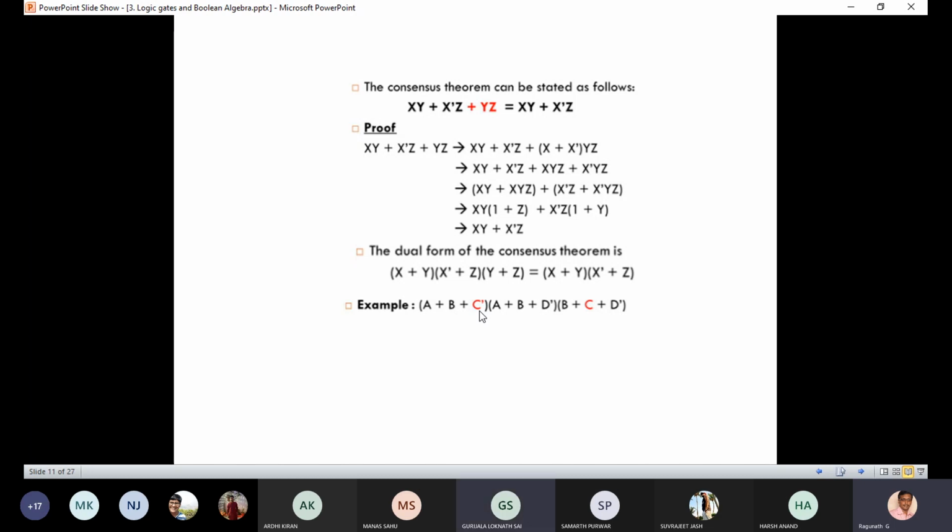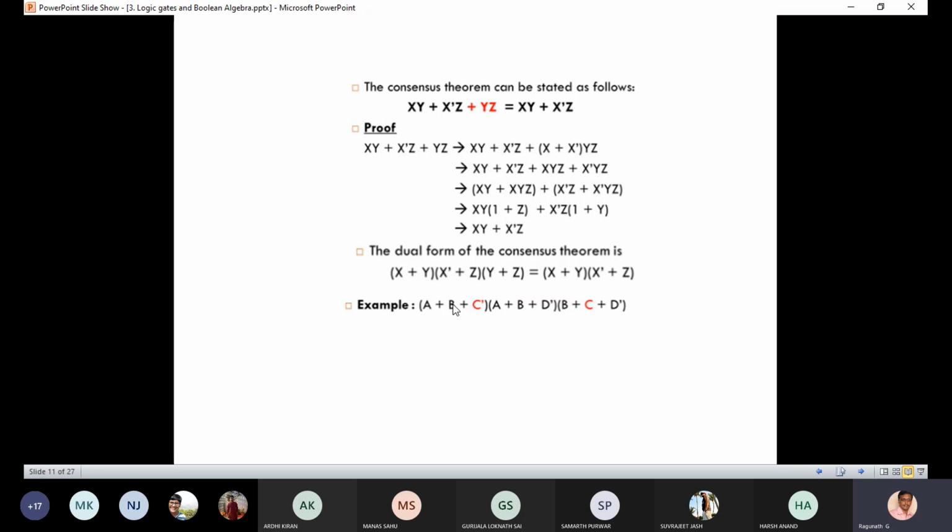Is there any other answer? It is a variable in complementary form. Yes, you are correct. Only c is having the true and complement form. Sometimes one more variable will be in the true and complement form, and you should take care of that. Here c and c bar will be the complement pair. The first term has c bar, the complement, and the third term has c, the true form.